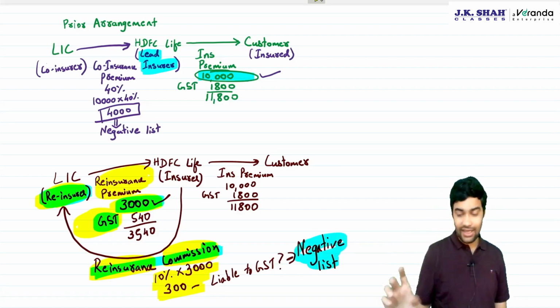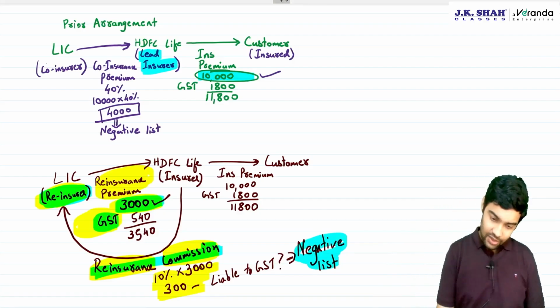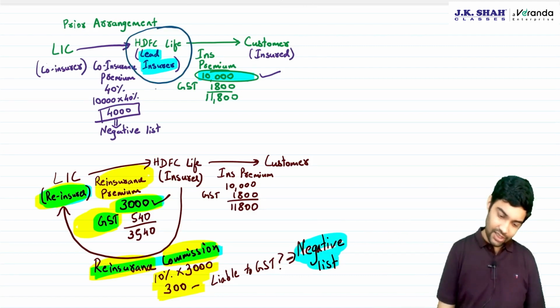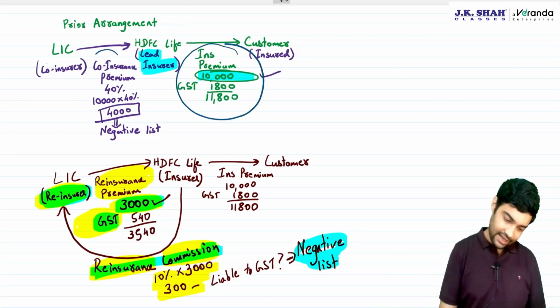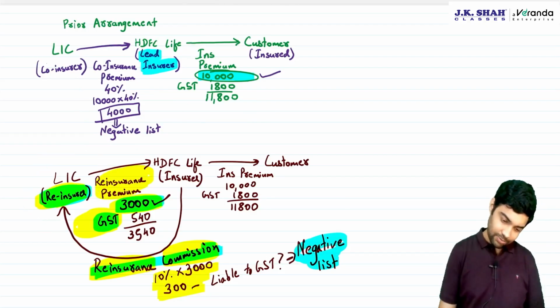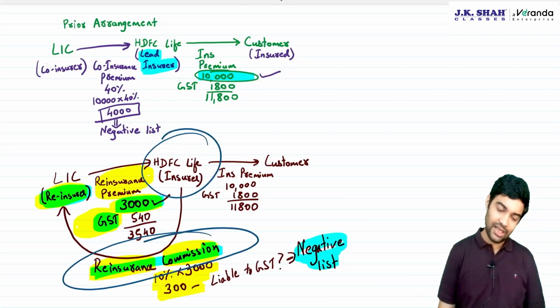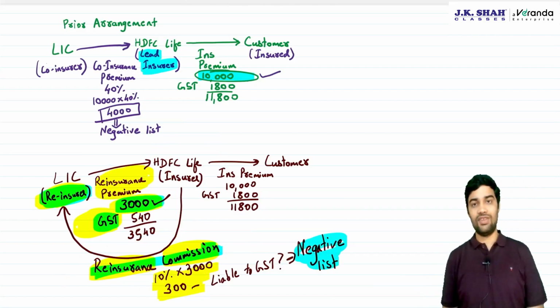The institute can ask you different types of questions. They can ask you a question of HDFC Life where you will have to explain this and this. They can ask you a question of LIC where you have to explain co-insurance treatment, reinsurance premium treatment, and reinsurance commission earned by HDFC Life, the treatment of that.